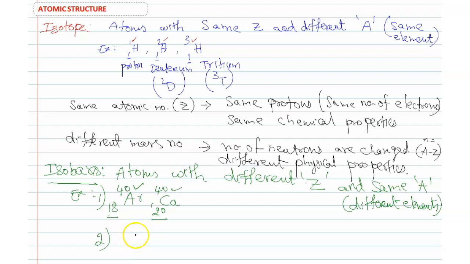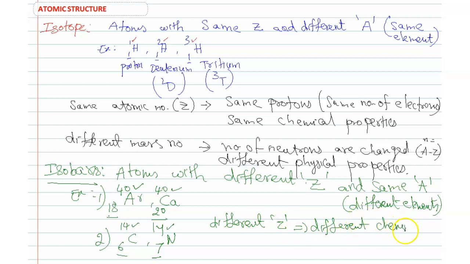One more example is C 6 14 and N 7 14. Carbon atomic number is 6 and mass number is 14. Nitrogen atomic number is 7, mass number is 14. Both have the same mass number, but the atomic number is different. So these are examples of isobars. Here the number of electrons changed, so different atomic number means different chemical properties.